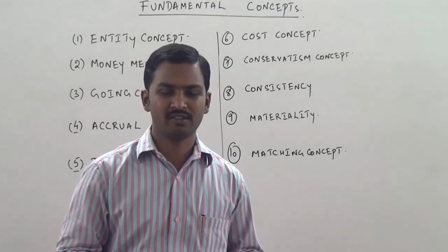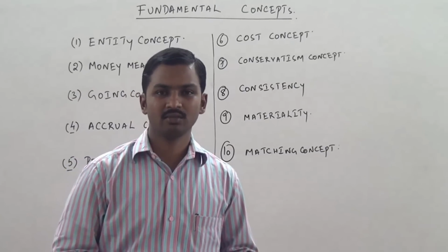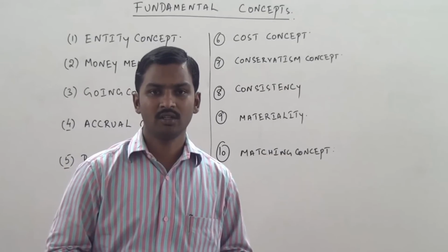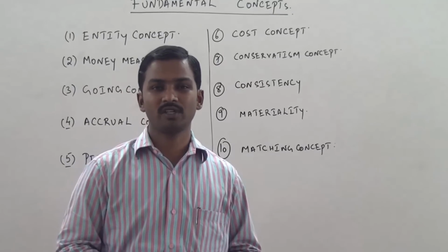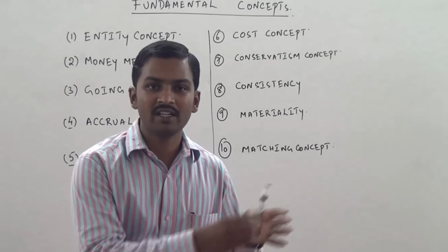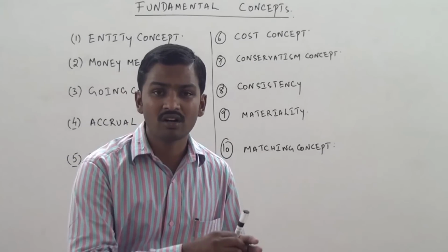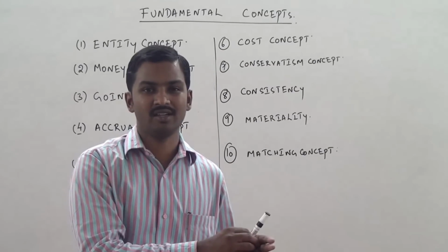An acre of land for your factory just for 10,000 rupees, because the land values were very less 10 years ago. You purchased it for 10,000. You write the entry: land account debit to cash account 10,000 rupees. Land account is debited with 10,000. You show land in the balance sheet at 10,000 rupees. So this 10,000 rupees is the cost of acquiring land. We show it in the balance sheet at only cost price.